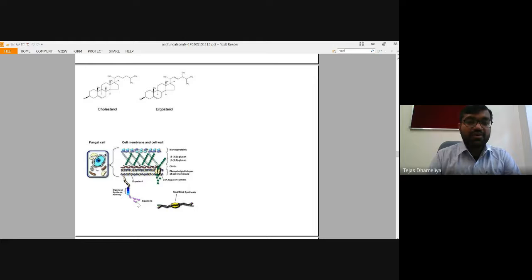So आपको now on your slide I am showing the structure of cholesterol, which is a sterol necessary for synthesis of steroids in human beings, and ergosterol में ज़्यादा difference है नहीं, but the difference is maybe stereochemical. In cholesterol this is saturated, here it is unsaturated, and there is one extra methyl group in ergosterol that is not there in cholesterol.